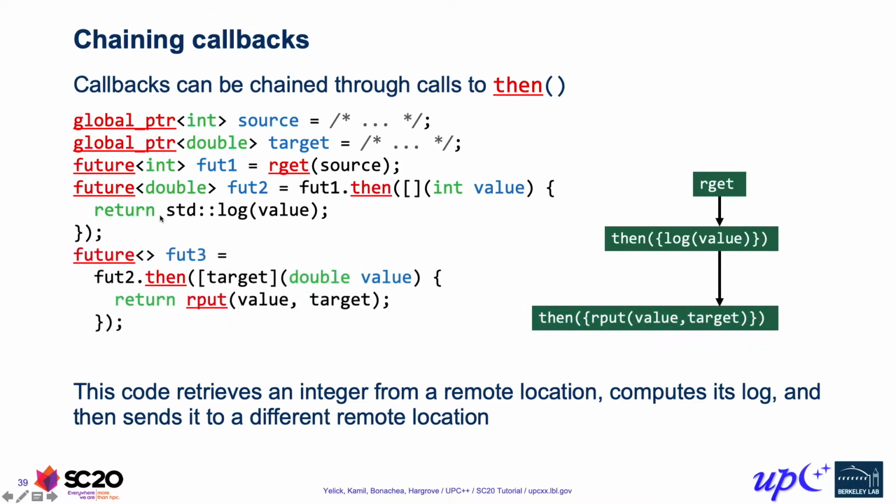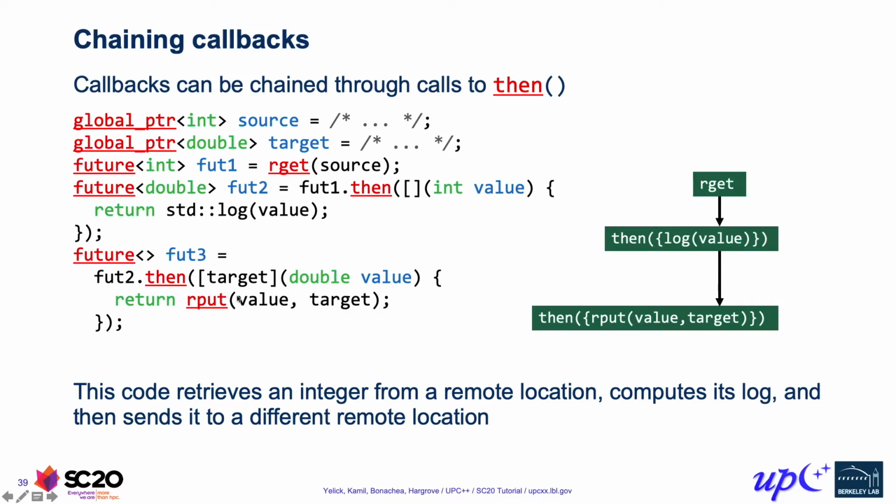We can take that and attach another callback on it, and in this case what we're doing is we're attaching a callback that does a put to some potentially remote destination. Since we're attaching this callback to a future double, the callback needs to take a double as argument, and then we're using the scalar rput to actually move that over to some target global pointer.